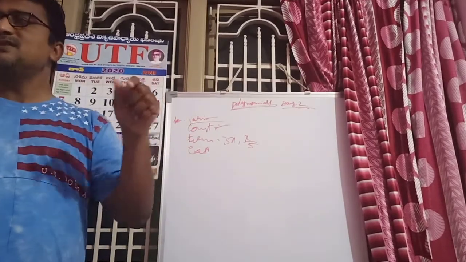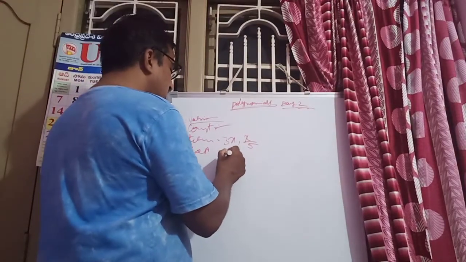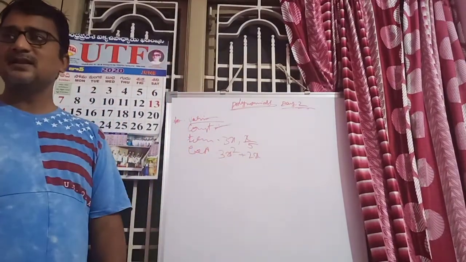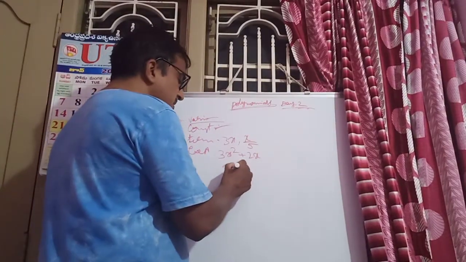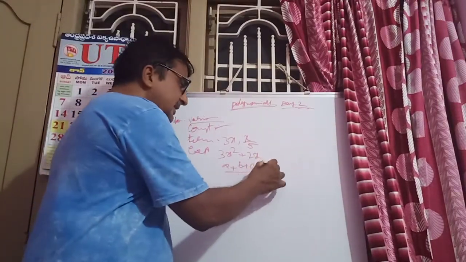Next, the combination of the terms is called the expression. Suppose 3x square plus 2x. Here how many terms are there? Suppose a plus b plus c. Here how many terms? There are 3 terms.